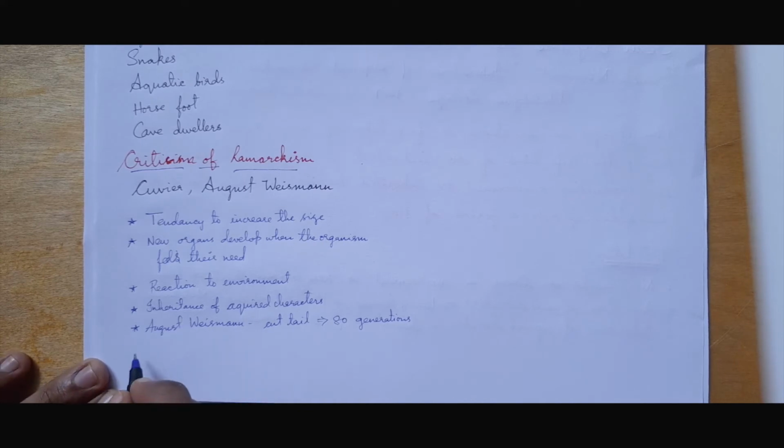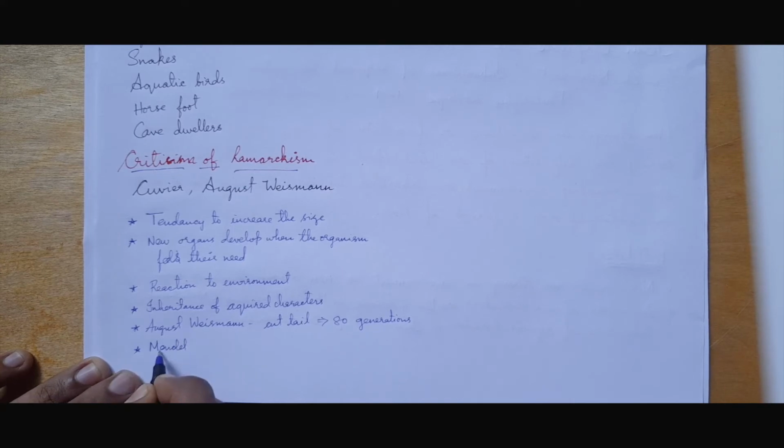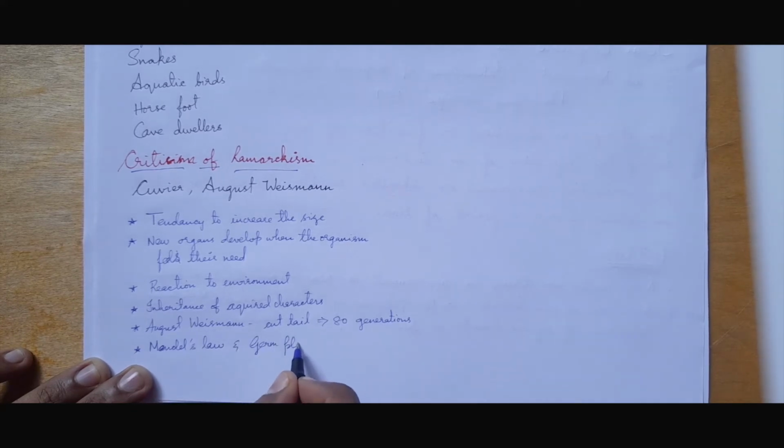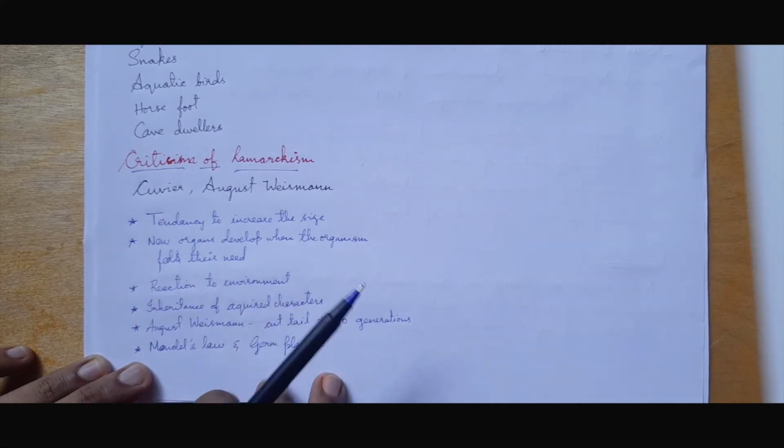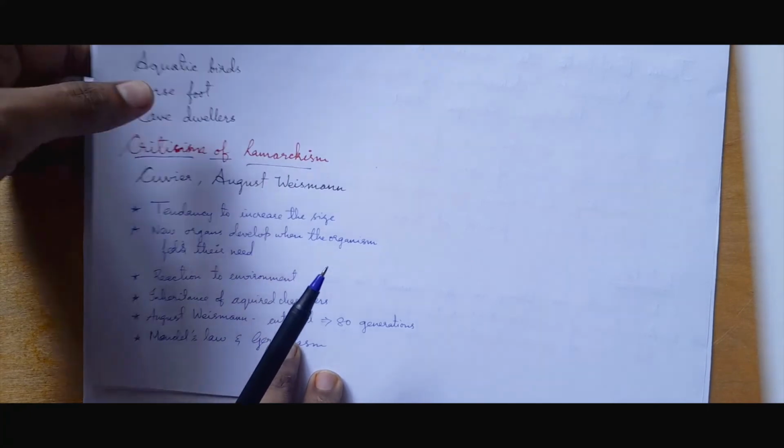Okay, and finally we can see Mendel's law of inheritance, as well as the germplasm theory, again by Weismann. They all were actually a criticism of Lamarckism. Okay, and next we come to Neo-Lamarckism.